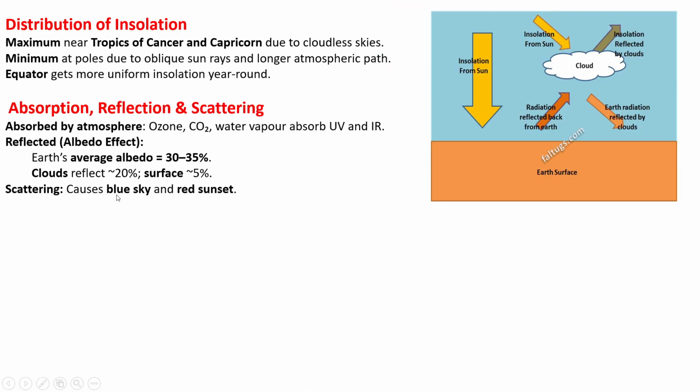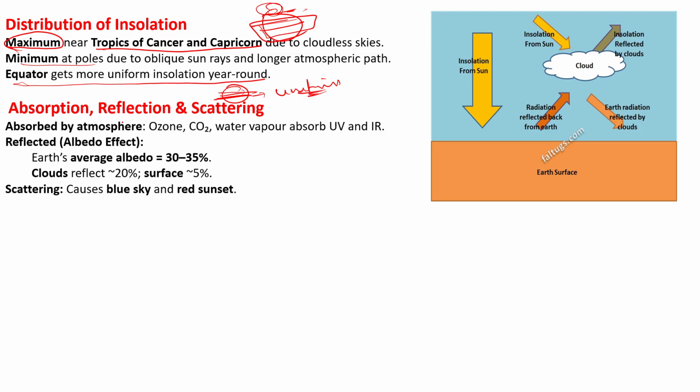And finally we can make some conclusions about the distribution of insolation. Here the maximum insolation occurs at the Tropic of Cancer and Tropic of Capricorn. Here in this part it has the highest insolation, and minimum at the poles, so the poles have the minimum insolation. And the equator gets uniform insolation, because year-round it has an equal amount of sun rays, as it has direct sun rays at the equator.